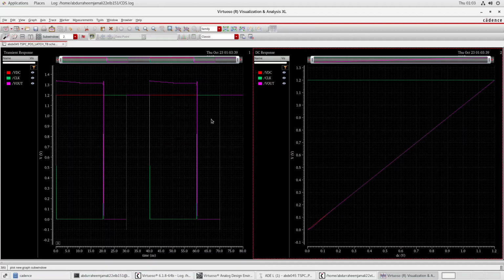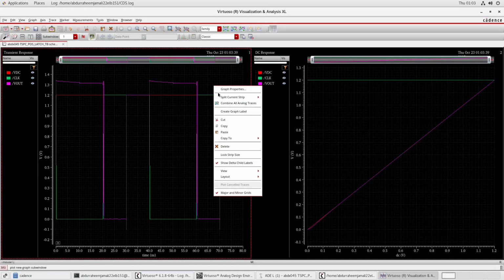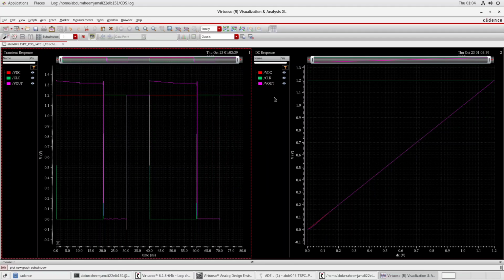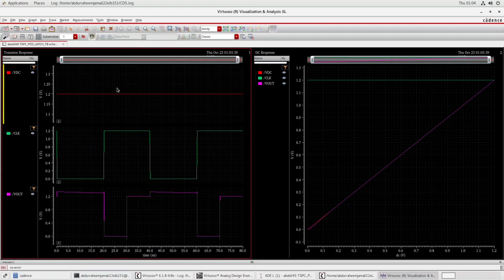We will just split the traces. Right click, click on split current strip, click on trace. So here we have our voltages, but I can see the output is not changing. So what might be the reason for that?